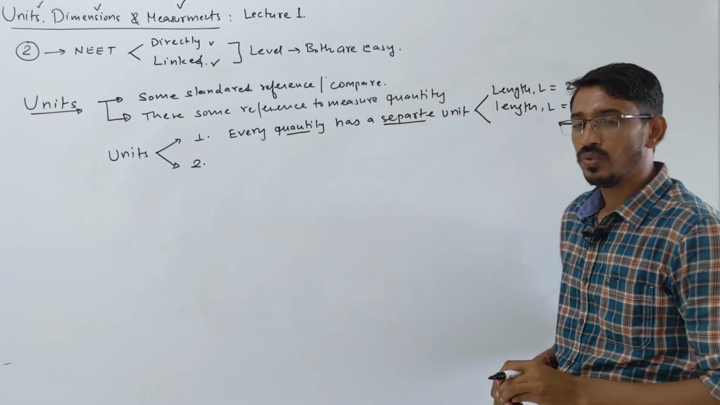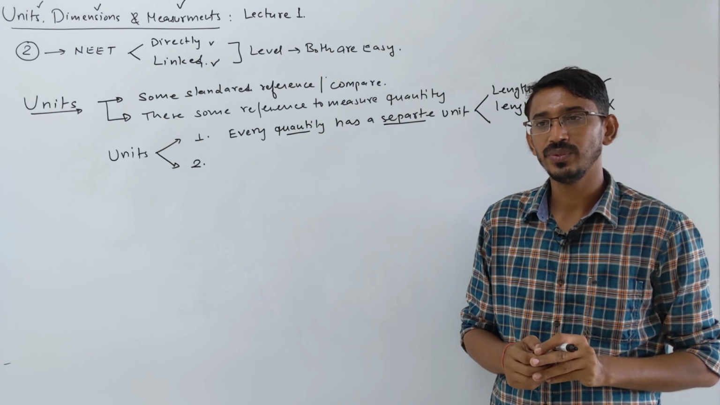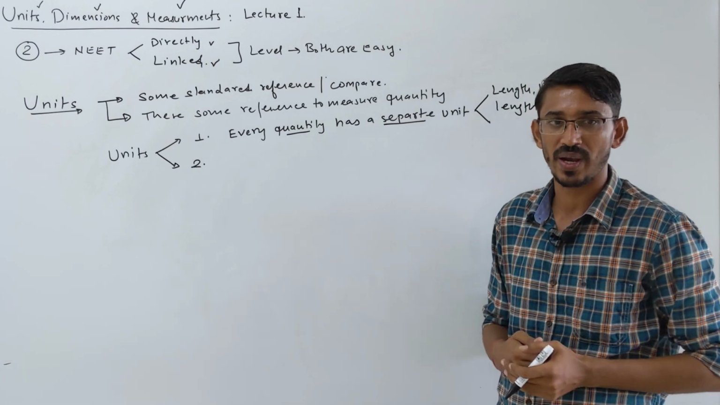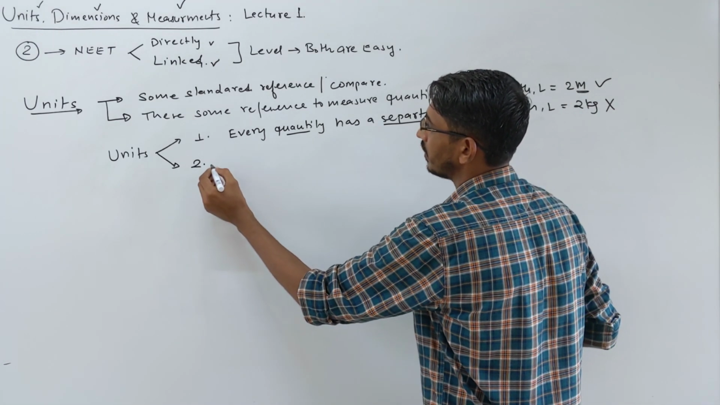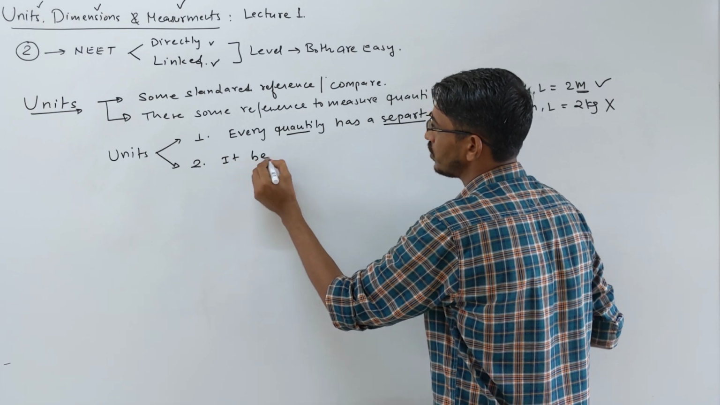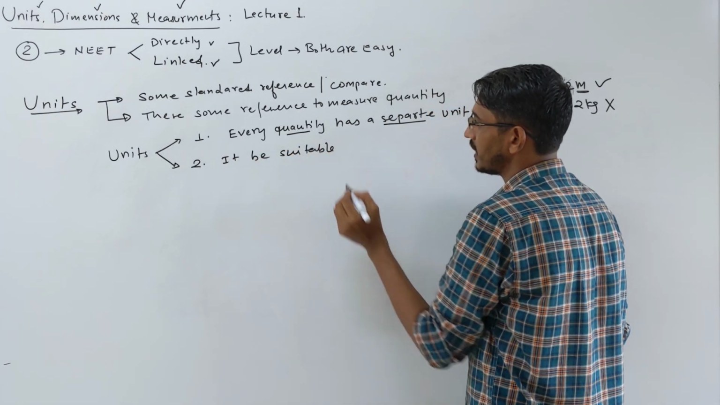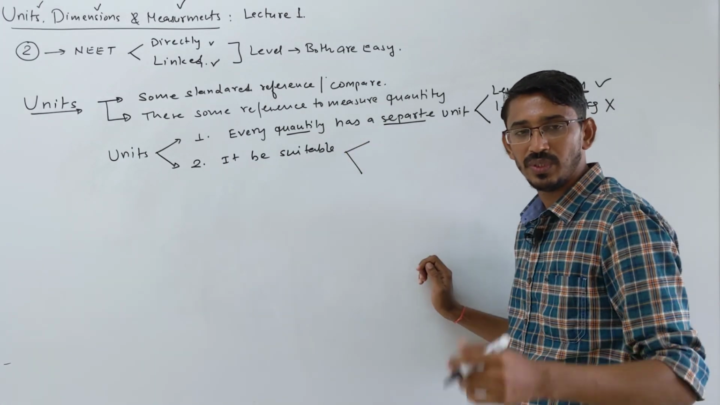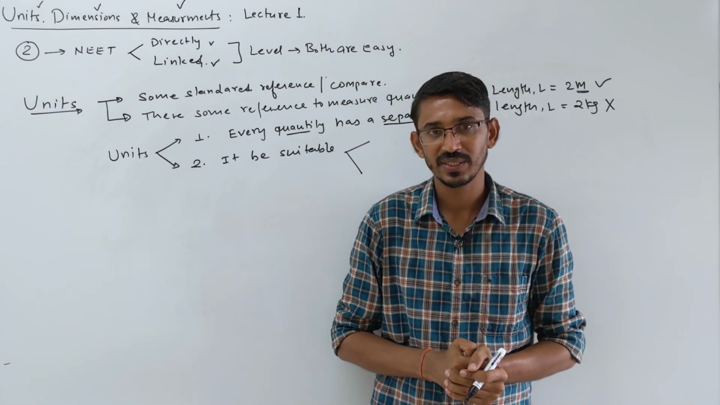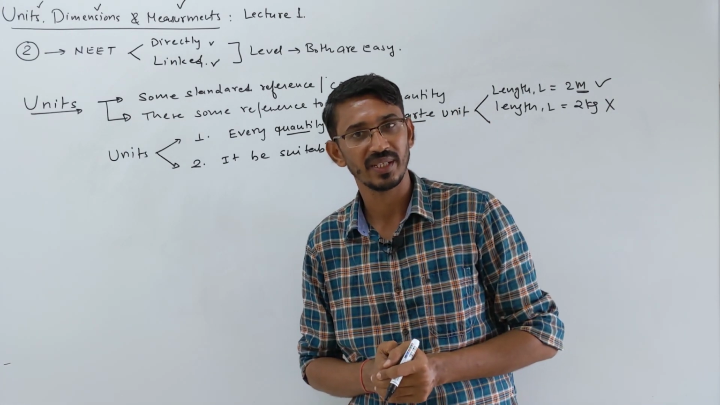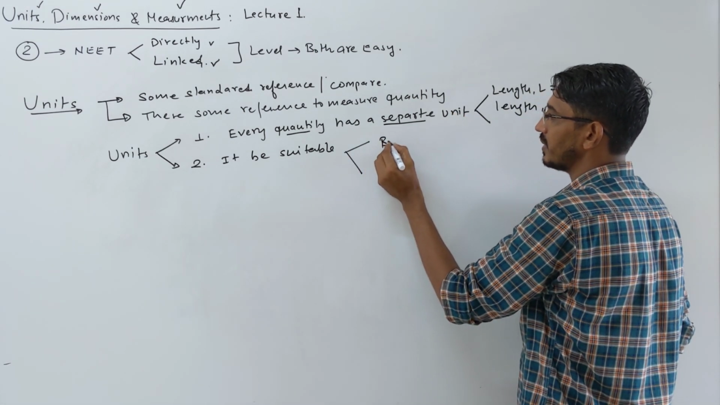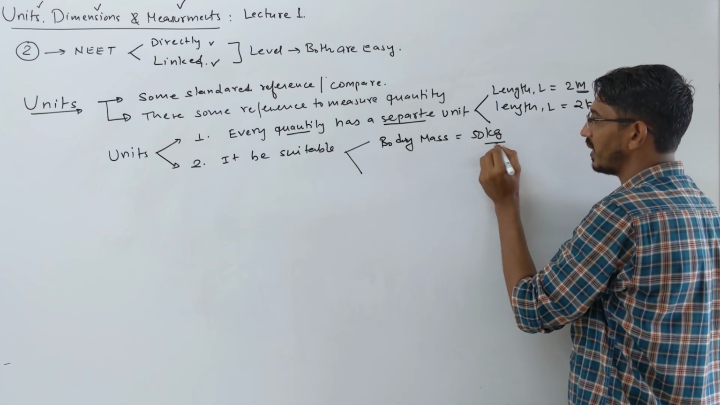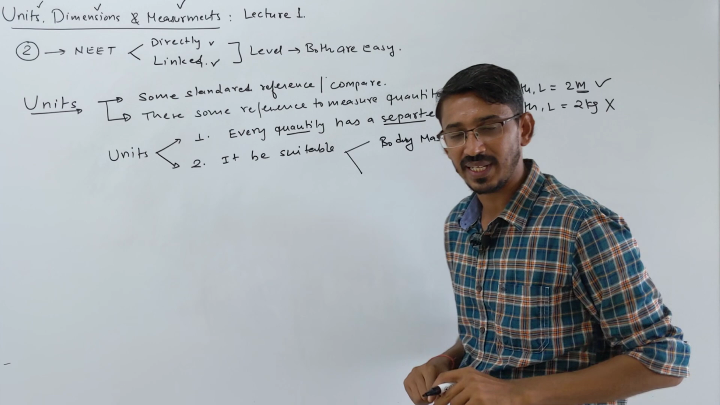Okay, so when you are measuring some quantity, we have to choose a unit which has a proper meaning, or it should be suitable to that quantity. What's the meaning of this? Let's understand with an example. Suppose I ask you what is your body weight or mass? You will answer 50 kg, 60 kg, something like that, right? You write a unit of kg, which is a suitable unit to measure your body mass, right?